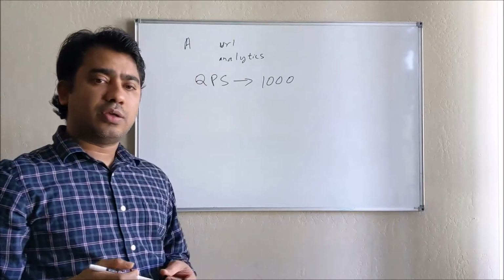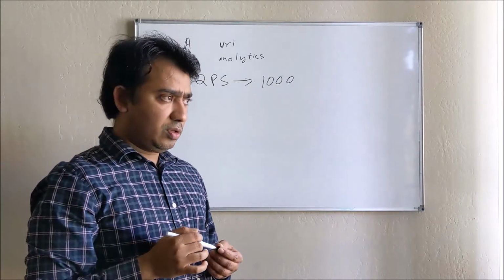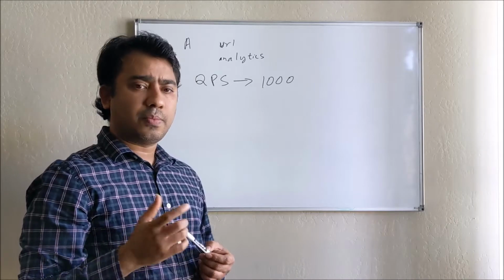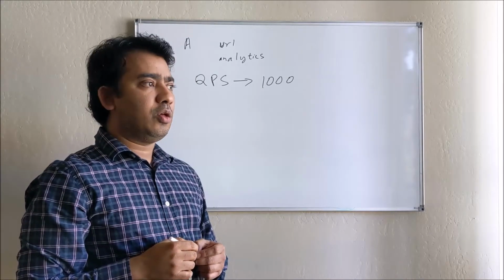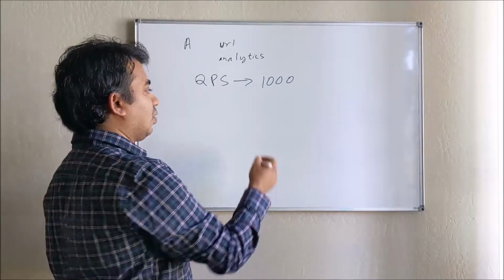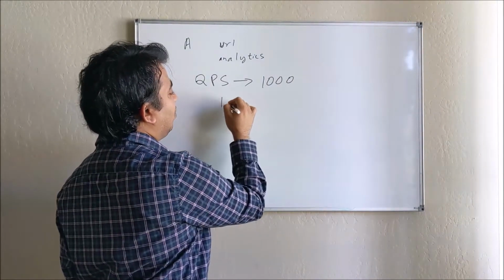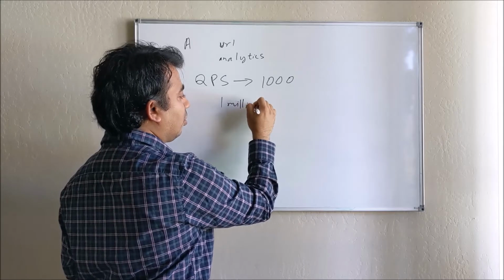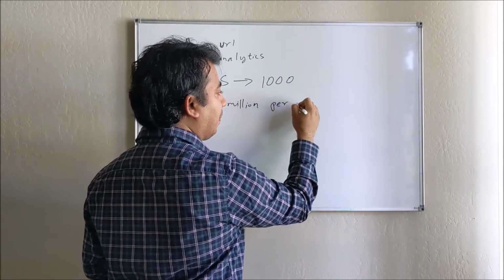Right. Assuming that, for the initial load you can consider 1 million key generation requests per month. Okay, so 1 million per month you are saying, right? You're right. Okay, so we can say 1 million per month. Right.